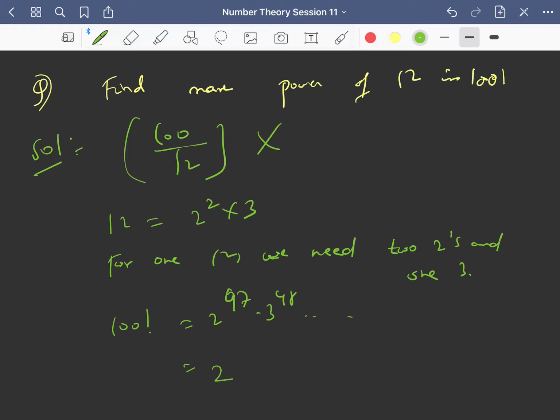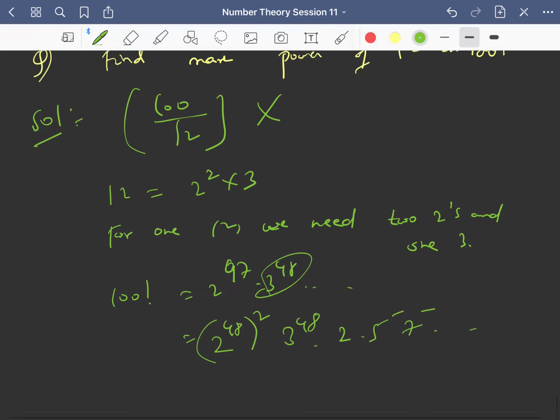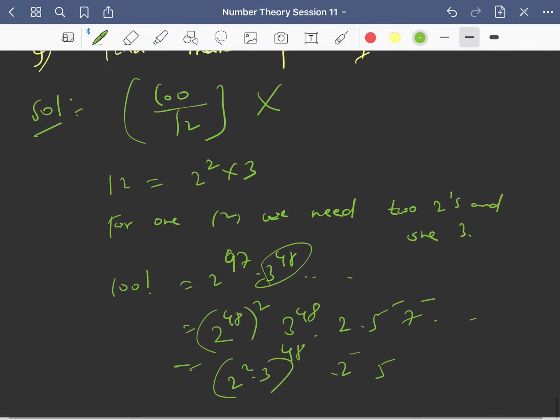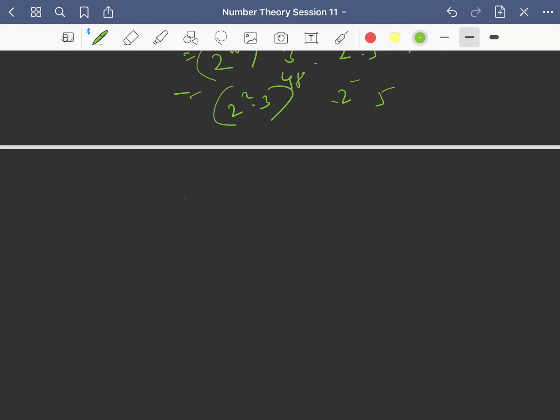So you can write this as 2 power, you have 3 power 48. So if you have 2 power 48 whole square, that will be fine, and 2 power 48 whole square is 2 power 96. So you'll be left with one more 2 and 5 power something, 7 power something and so on. So this entire thing is 2 square into 3 whole power 48, and 2 power something, 5 power something. So this is nothing but 12 power 48, right?